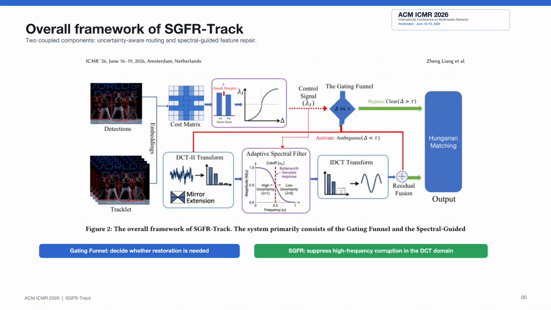The second component is the spectral guided feature restoration module, or SGFR. For ambiguous tracklets, SGFR transforms the temporal feature buffer into the frequency domain, suppresses high-frequency corruption using an adaptive spectral filter, and then transforms the feature back into the time domain. In this framework, clear tracklets bypass the restoration branch, while ambiguous tracklets are selectively repaired before Hungarian matching. This design makes the method both effective and efficient.